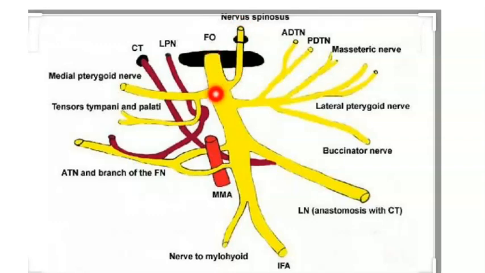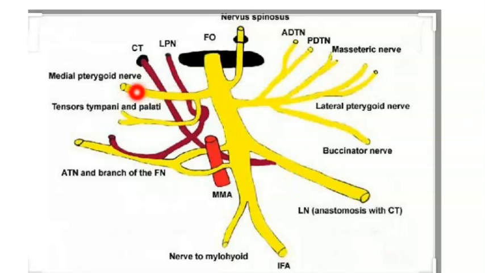Coming to the second branch, this is called the nerve to medial pterygoid. Have you heard about this word, medial pterygoid? It is one of the muscles of mastication. So the main trunk of the mandibular nerve: first is the nerve to spinosum, and the second branch is the nerve to medial pterygoid.